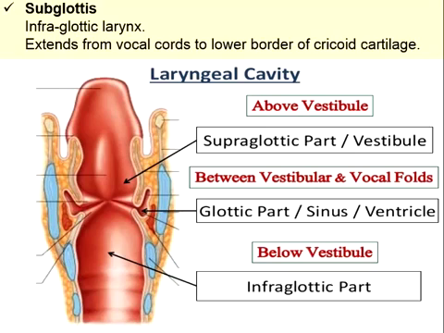The area above the vestibular fold is known as the supraglottic part, and the area between the vestibular fold and the vocal cord is known as the glottic part, and the small cavities present between them are known as the ventricles. The area below the vocal cord is known as the infraglottic part.